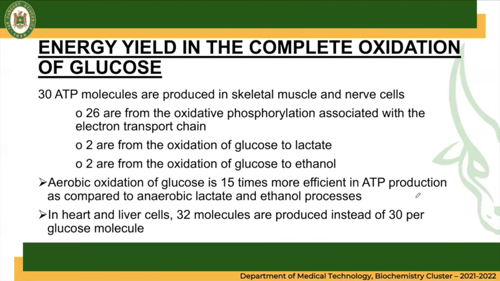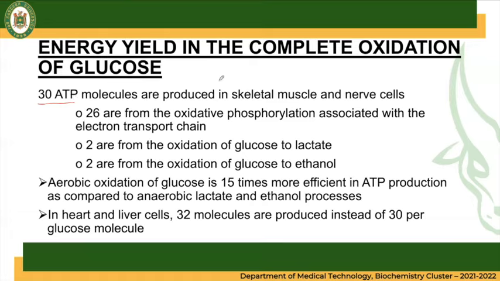What we have to remember is that in the complete oxidation process, about 30 ATP are produced in the skeletal muscles as well as in the nerve cells. 26 are from the oxidative phosphorylation associated with the electron transport chain. 2 are from the oxidation of glucose to lactate. 2 are from the oxidation of glucose to ethanol.